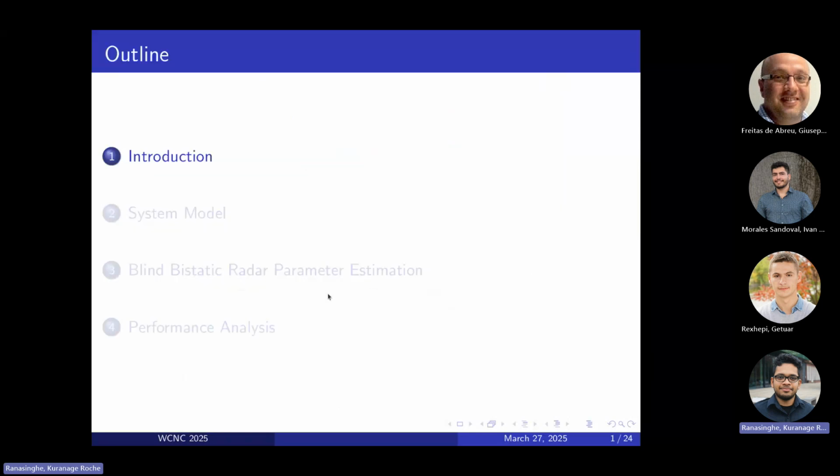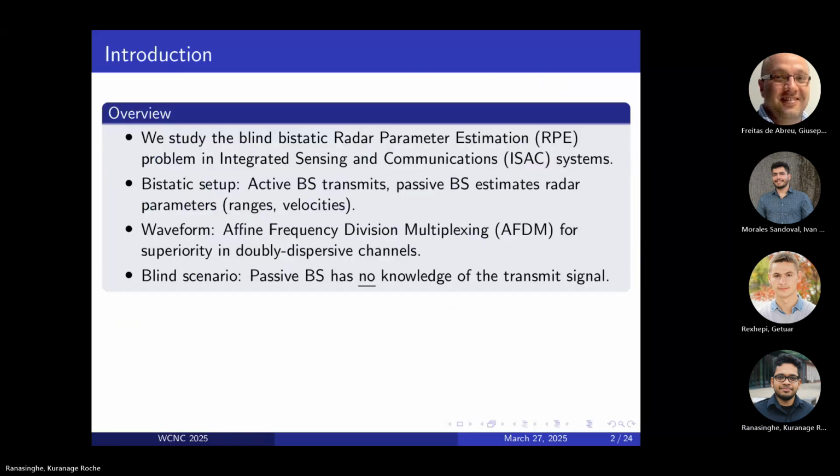Here is a rough outline of what's to come. We have a small introduction, and then we go through the system model, and then we go through the blind estimation framework, and then we show some results.